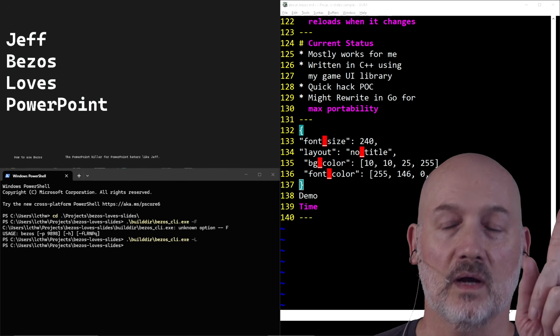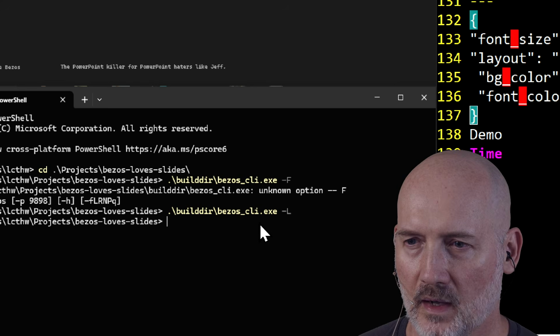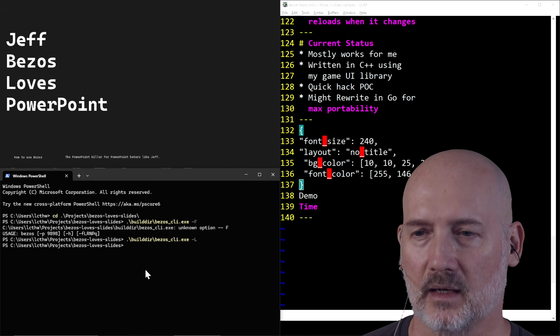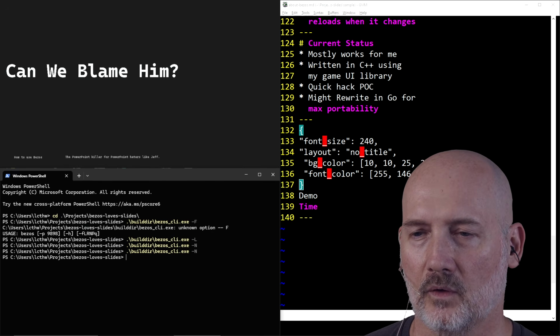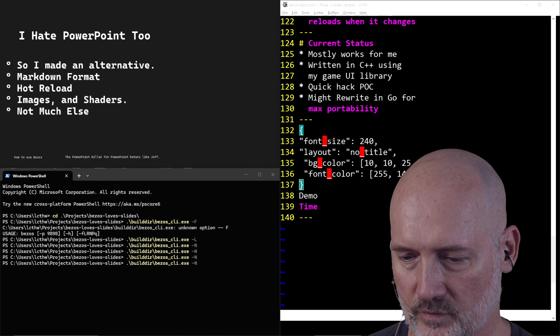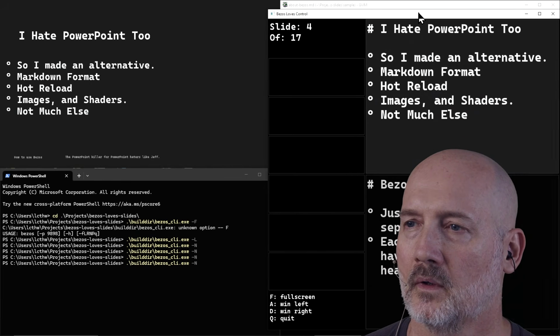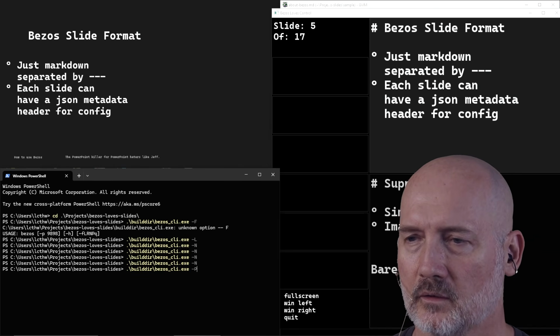And oh, I forgot one major feature. So see down here, you can actually control it from the command line, and I have two command lines. So I can do N, and it'll go to the next slide, and let's bring up the control window so you can see that it's all synchronized. So yeah, I have a little command line tool that uses a UDP socket to control it.